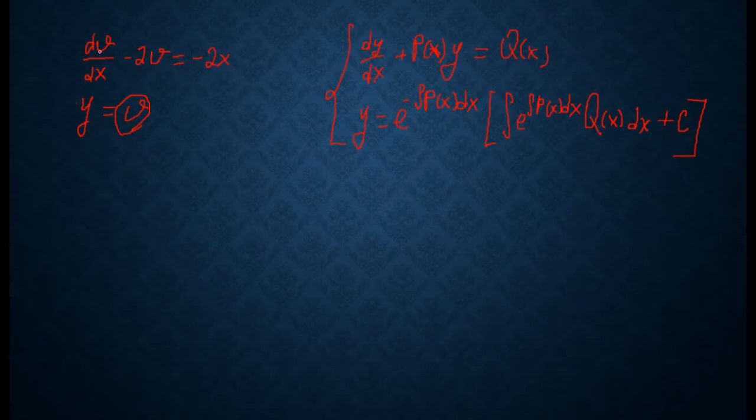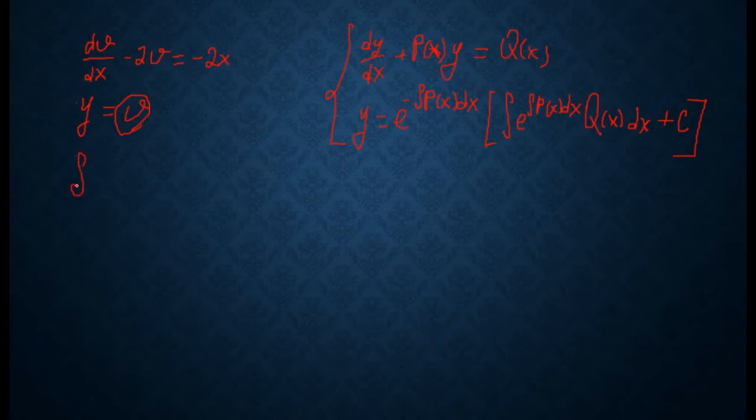So let's write the solution for this differential equation. In our case, p(x) is equal to minus 2, and instead of q(x) we have minus 2x, and instead of y we write just v. Let's find the integral of p(x).